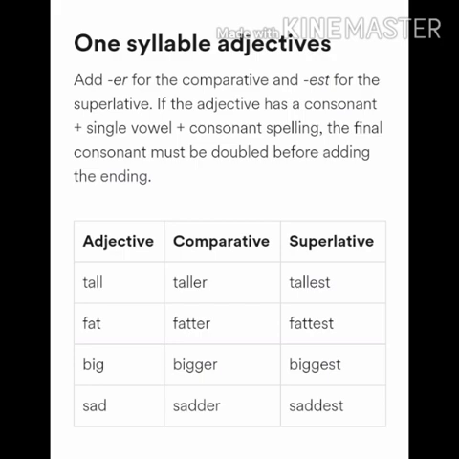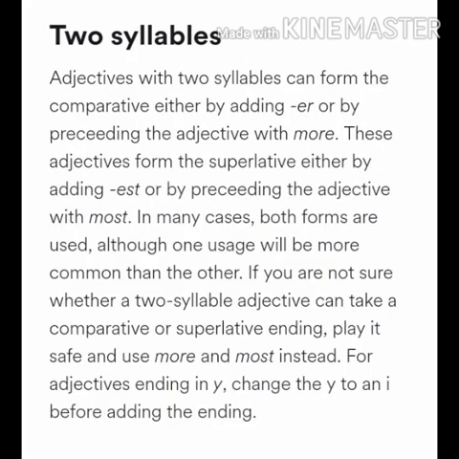And same is the case with fat, fatter, fattest; big, bigger, biggest; sad, sadder, saddest. I hope it is clear. Now let's come towards two-syllable adjectives. Adjectives with two syllables can form the comparative either by adding er or by preceding the adjective with more. These adjectives form the superlative either by adding est or by preceding the adjective with most.